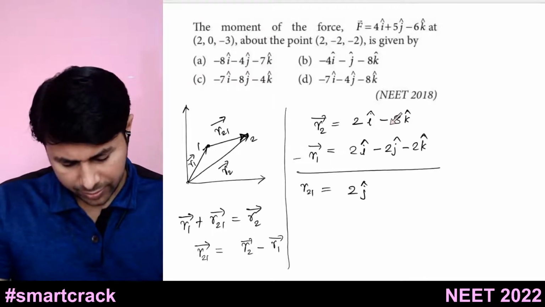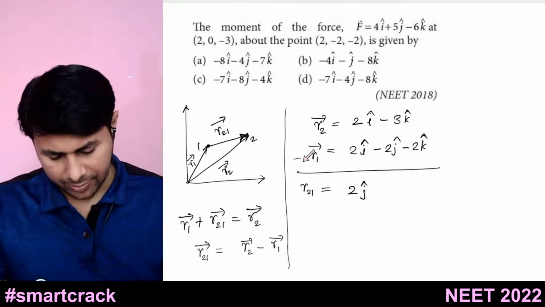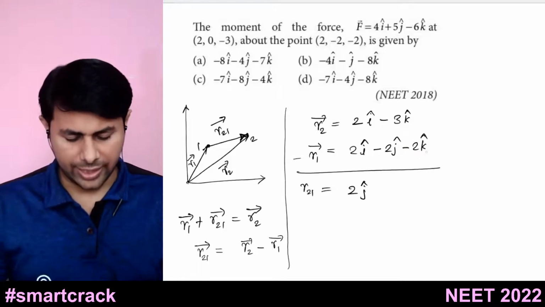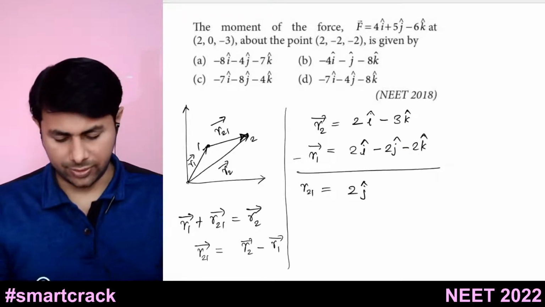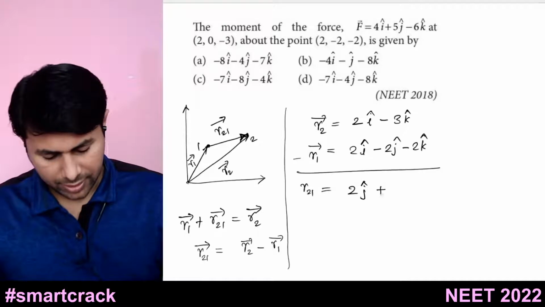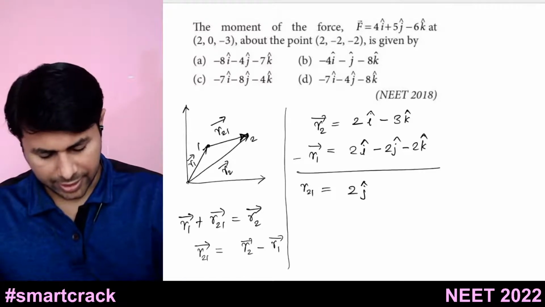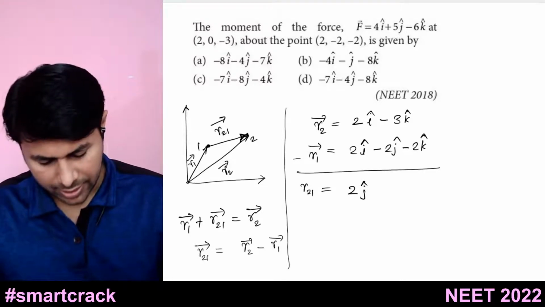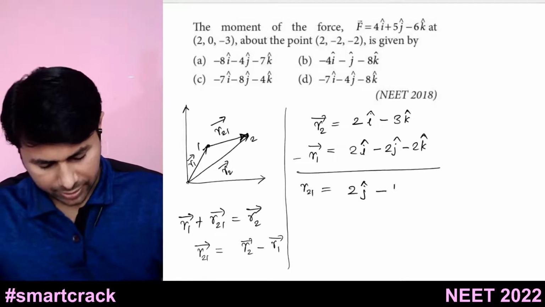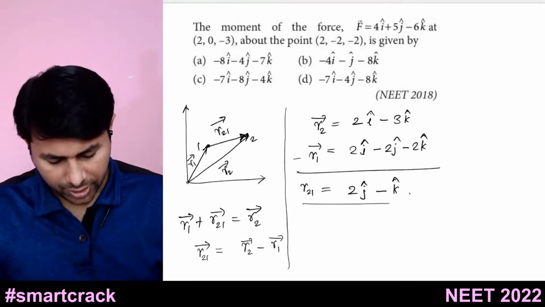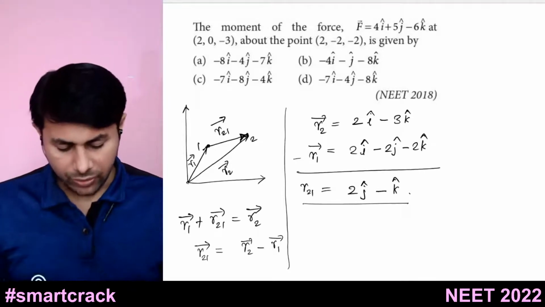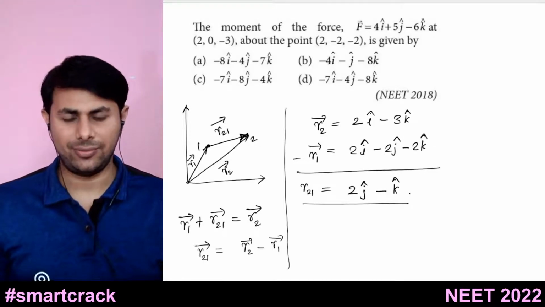And we have minus 3 k cap minus minus 2 k cap, so minus 3 plus 2 is minus 1. So minus k cap. So you got R21 bar now, and now you can use the formula.